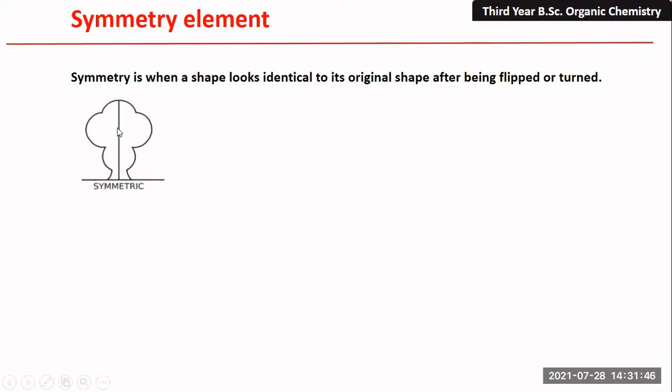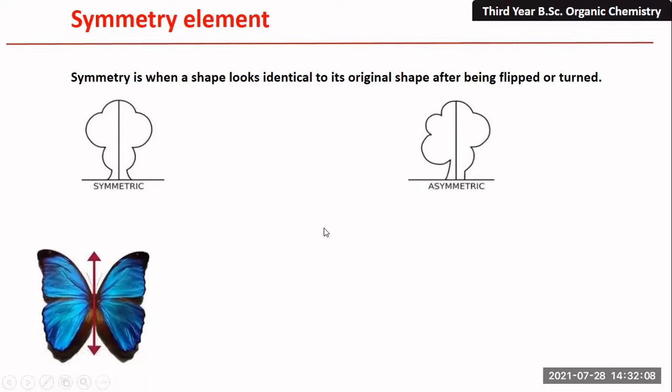If you pass this vertical line through this, then half of this molecule looks exactly like the other half. So this particular structure is a symmetric structure. Now similarly, this is another image, and when we pass this line, the half part is not matching with the other half. So this is not a symmetric molecule. It should be asymmetric.